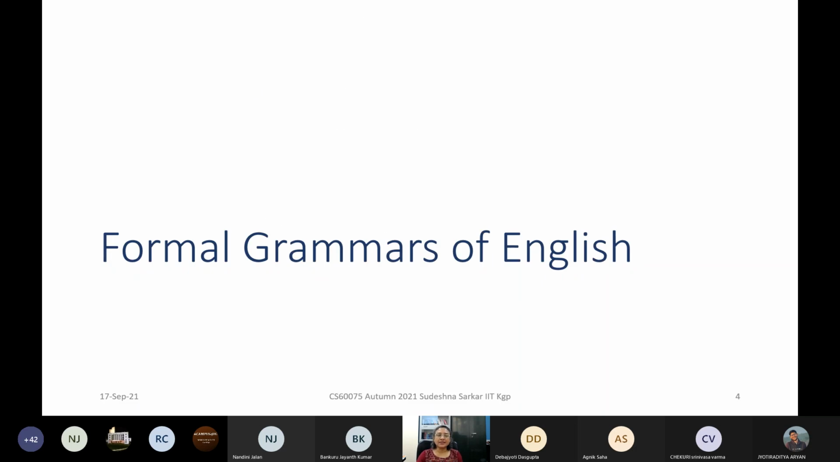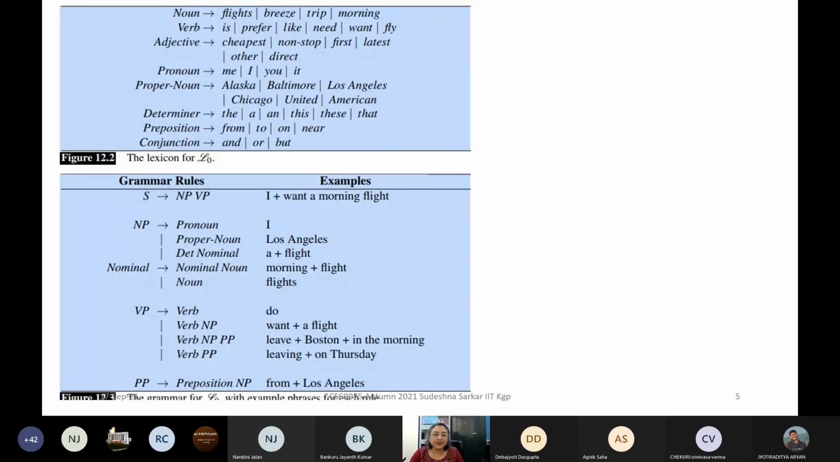So let us look at an example. Yesterday you were saying that you wanted to look at some example. So we will take a simple, small subset of English and look at some formal grammar according to the context-free grammar constituency rules of English. And an exercise for you: do a similar exercise with Hindi or any other language that you speak.